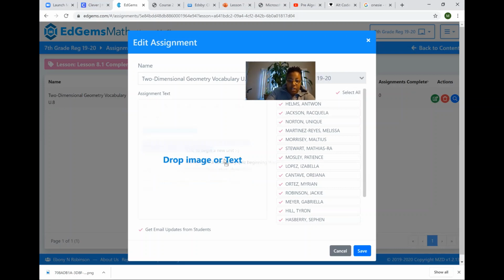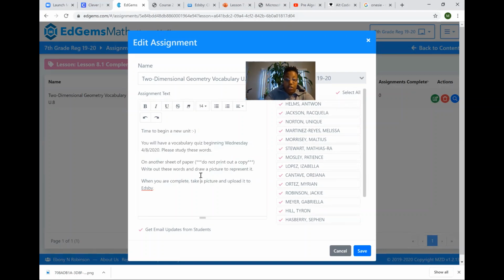Please study these words. On another sheet of paper, you don't have to copy this out. If you have access to a printer and that is what you choose to do, I still don't want you to copy it out. I still want you to write it out. Regardless, I'm gonna get a picture of your work on a piece of paper with those vocabulary words for the unit. Remember, you have a whole week to do this stuff.